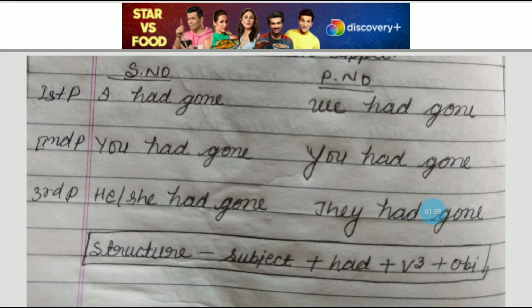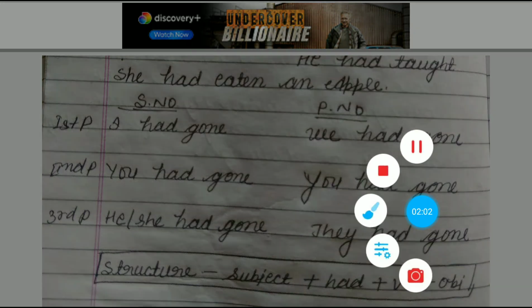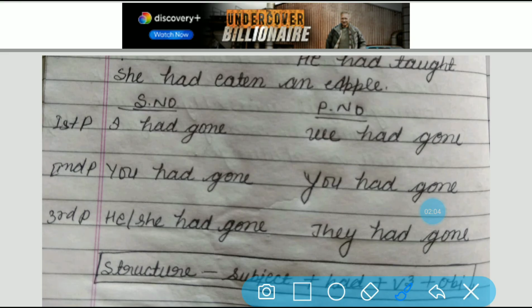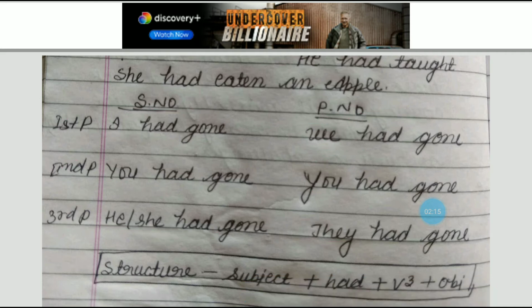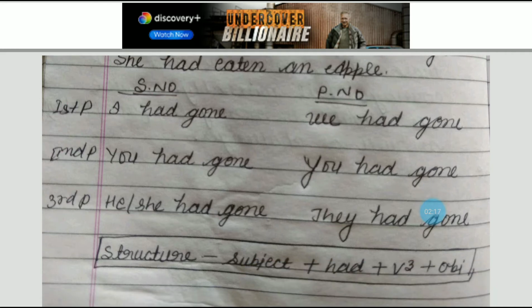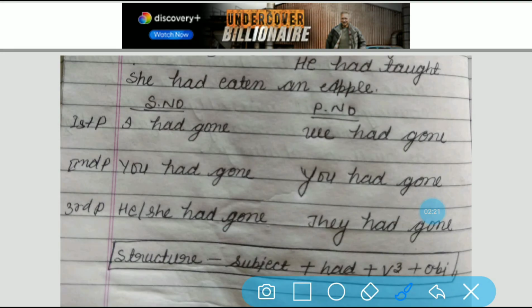Now let's move ahead towards the format of this tense. Again we shall write first person, second person, third person, singular number, plural number: I, we, you, he, she and they. As I told you earlier, in order to understand these tenses, you need to understand the structure first.